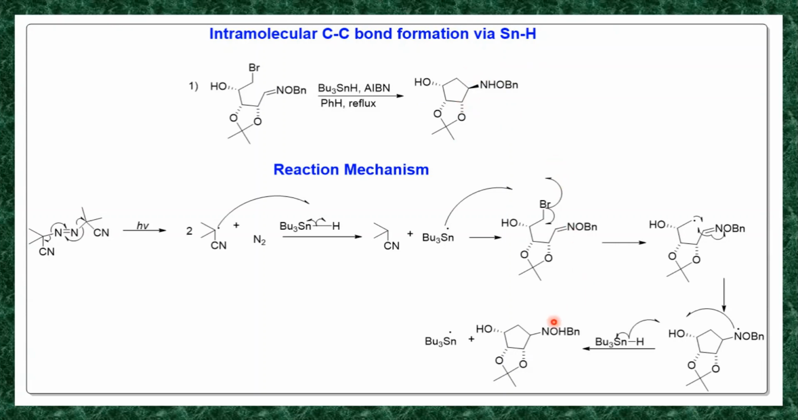So here you have to note down that in the final product, this nitrogen, this whole group, is above the plane. If this is below the plane, it means that all the groups are below the plane, which means steric hindrance will take place if all are in the same direction. So here this bulky group is above the plane, and this group is below the plane. That's why this is the most stable product.